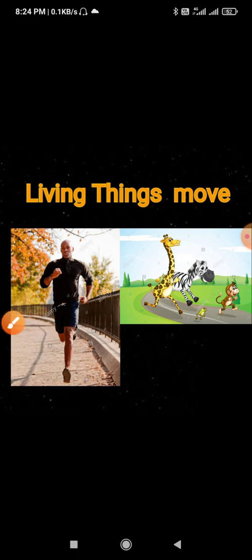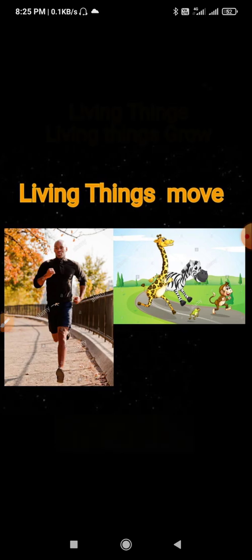Plants are living things that cannot move from one place to another, but they also show some movement, like the flower named touch me not plant, mimosa. When we touch them, they turn into curls, and the sunflower always faces the sun when it blooms. Non-living things cannot move on their own. They depend on living things for movement.